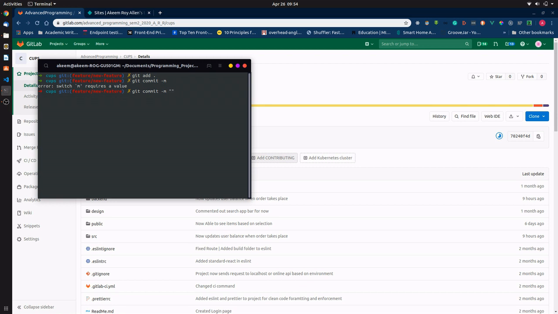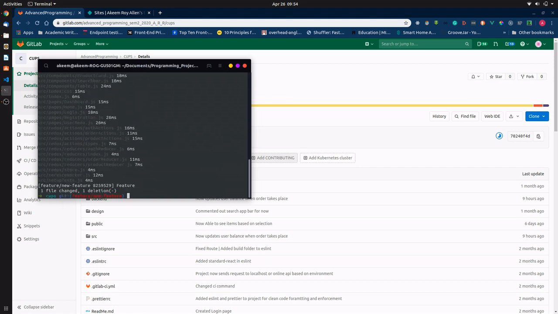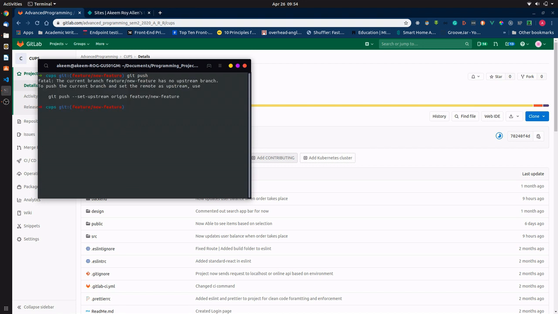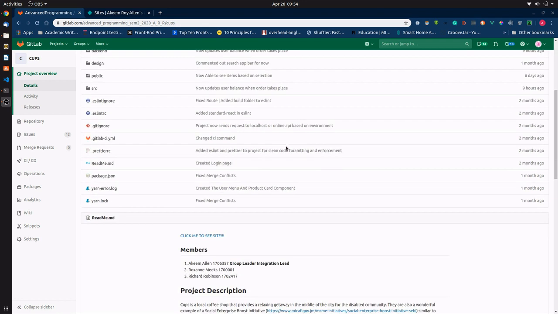So git commit, and then I don't know the name of the feature or what I actually did on that commit. And this will go through and do some linting. And then once I'm finished, I can do a git push in order to send it online. If I run this command as well, it will link it to a branch online. Now whenever I do the git push, it will send it to this repository on GitLab. We're using GitLab as our source control management system, you could say.